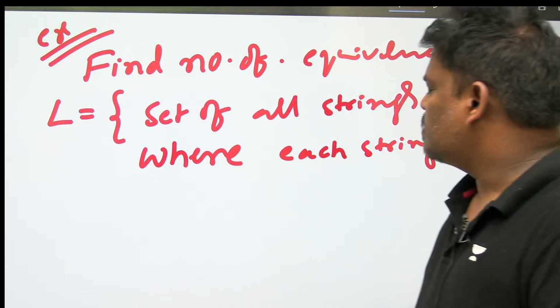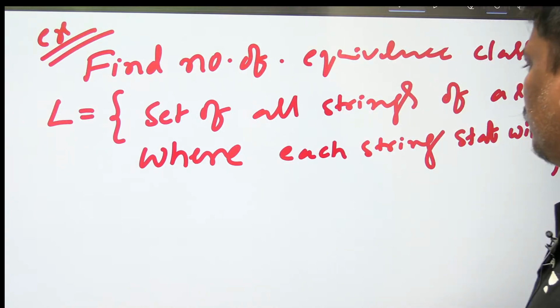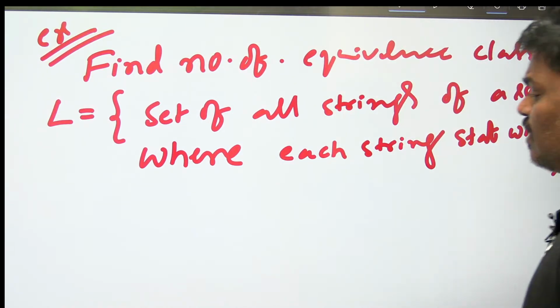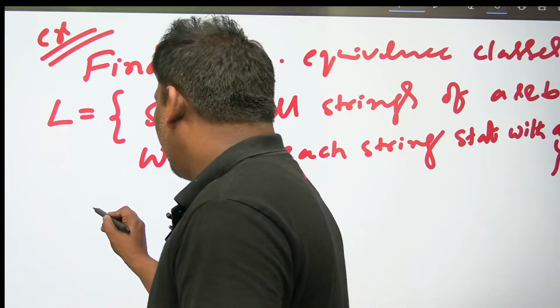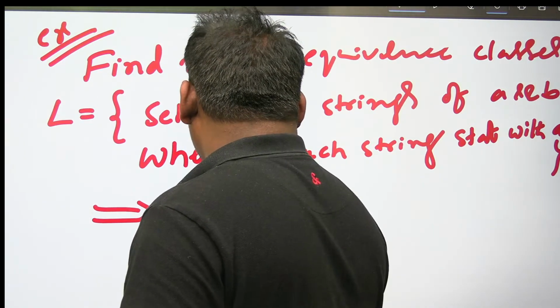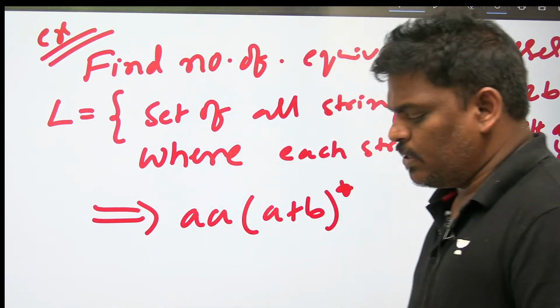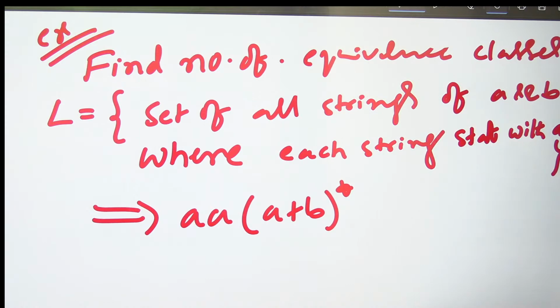Find the number of equivalence classes for the language L equal to the set of all strings of A's and B's where each string starts with AA. Means the language is like this, and for this language I have to find the number of equivalence classes.